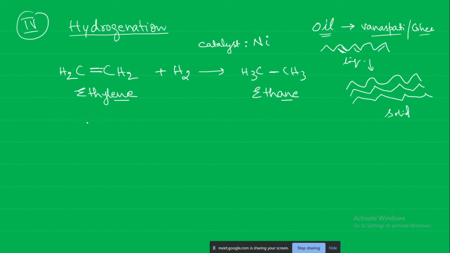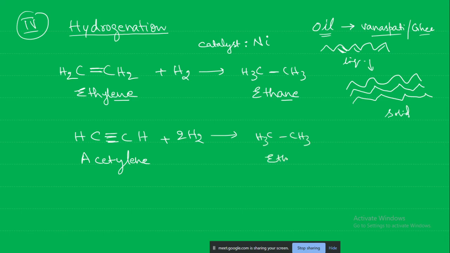So this is one reaction with ethylene, or it can be with a carbon-carbon triple bond. This is acetylene, the acetylene flame that is used for welding purposes. In welding we use that flame, that is the acetylene flame. This acetylene has three covalent bonds between the carbon atoms. Hydrogen will be added to it, and you will again get ethane, CH3 CH3. So this is also an example of hydrogenation.